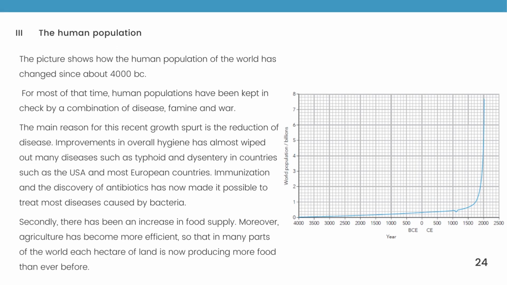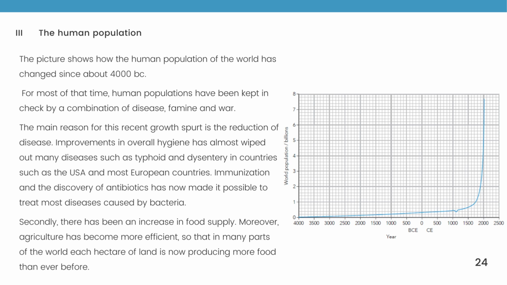The picture shows how the human population of the world has changed since around 4000 BC. For most of that time, human populations have been kept in check by a combination of disease, famine, and war. The main reason for this recent growth is the reduction of disease. Improvements in overall hygiene have almost wiped out many diseases such as typhoid and dysentery in countries such as the USA and most European countries.